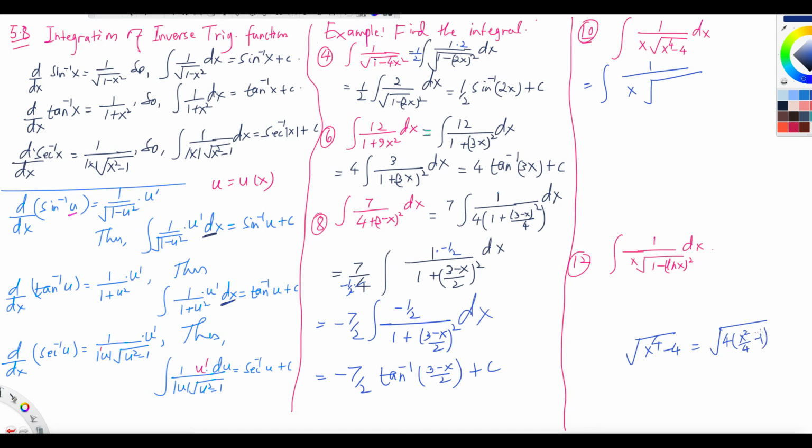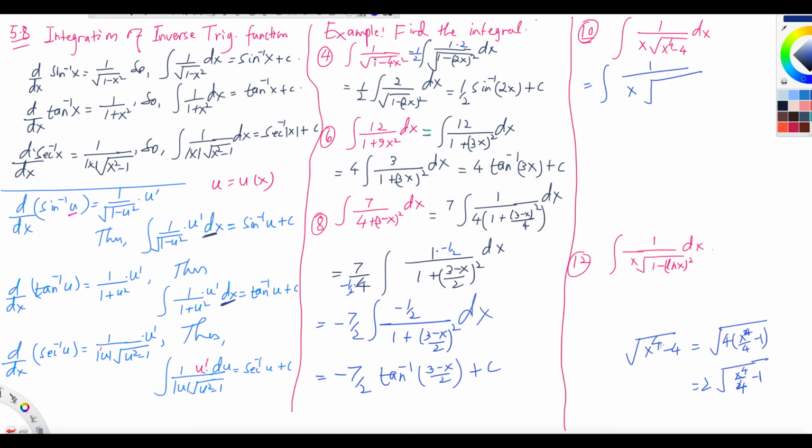If you simplify, you will get the same thing if you distribute. You see that? X to the fourth over 4 minus 1.